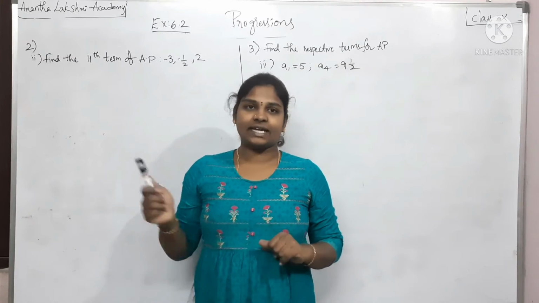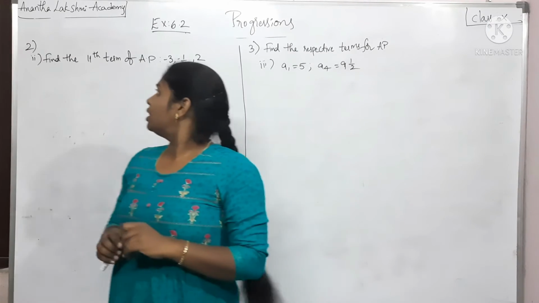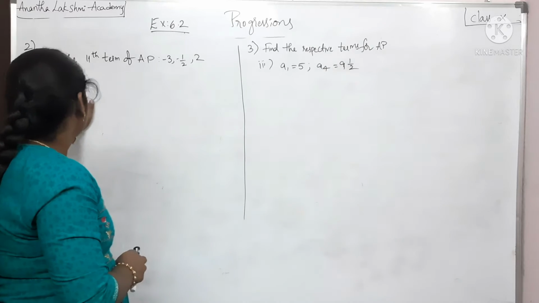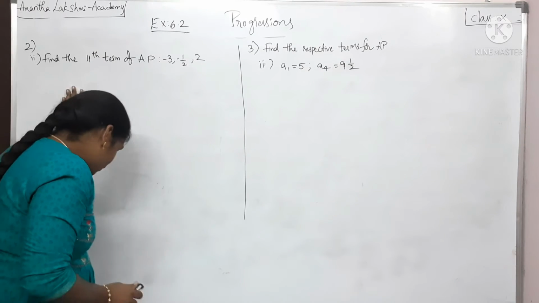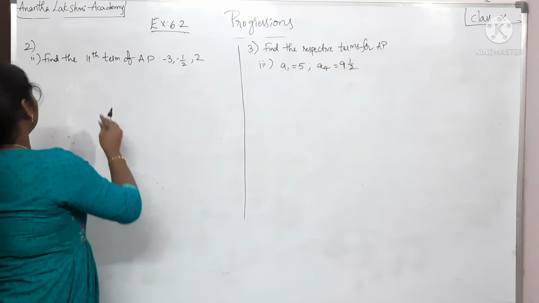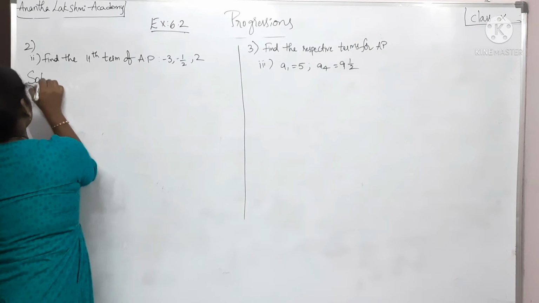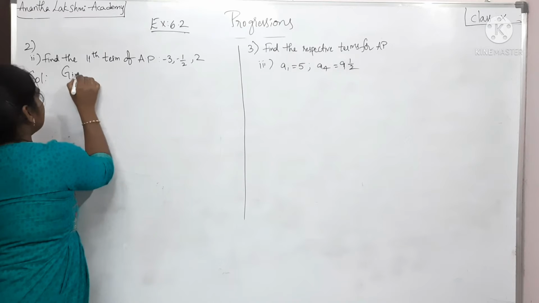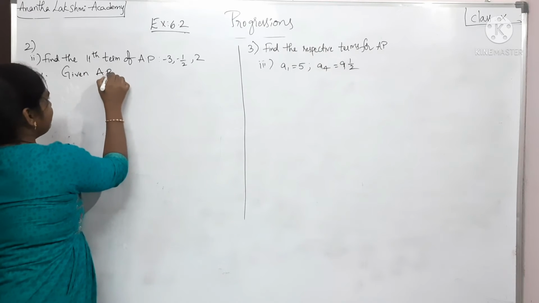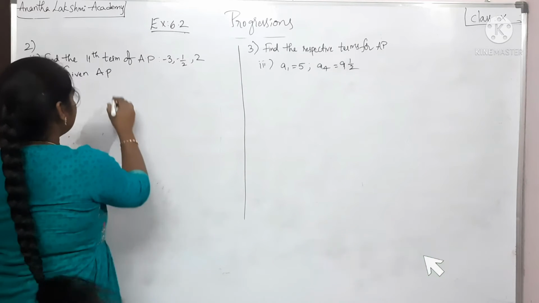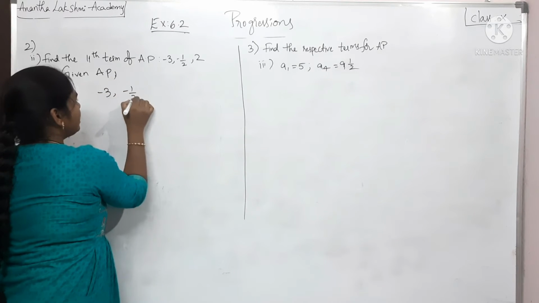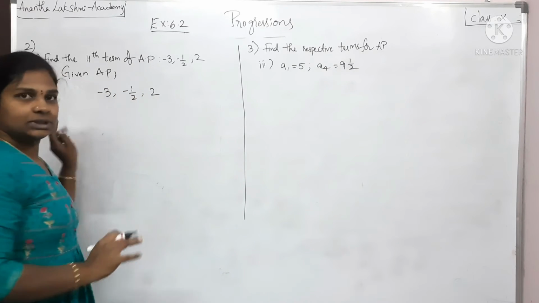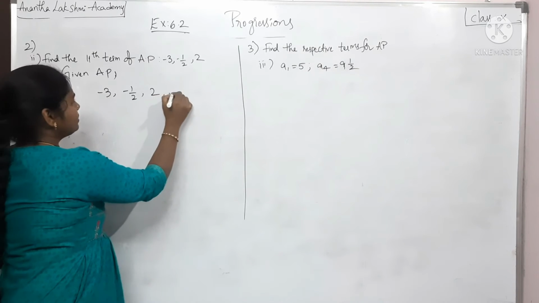So here we have the second problem written on the board, which is asking us to find the 11th term of AP. Let me write it as, given AP. What is the AP that is given for us? I'm going to write it as, given AP is minus 3 comma minus 1 by 2 comma 2. This is the AP given for us.